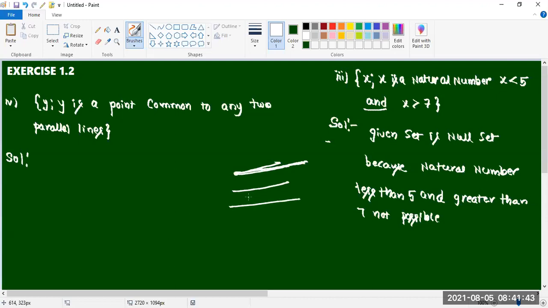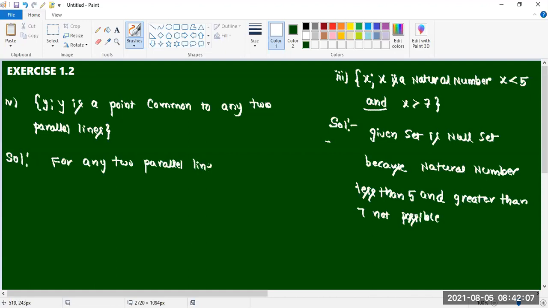They must be at some constant distance, right? Yes, sir. No common point is there for any two parallel lines. So given set is null set.